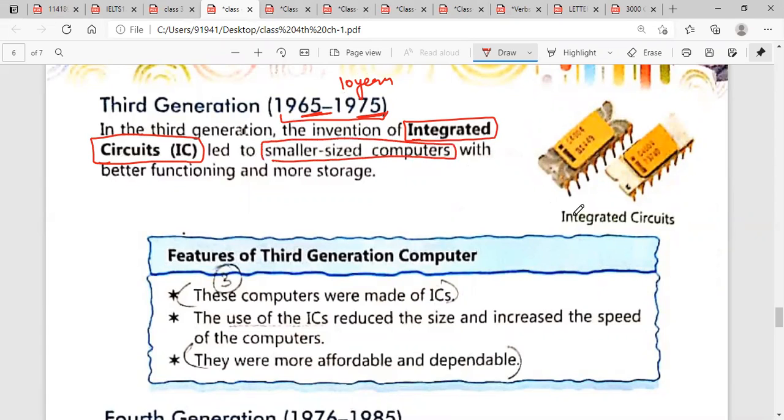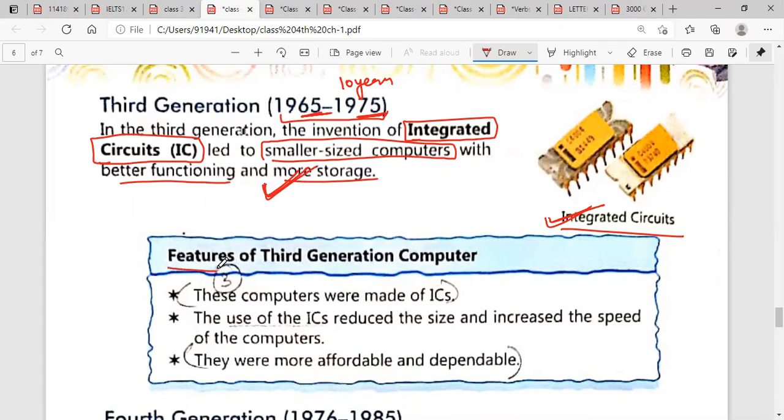In third generation, ICs came, means these kinds of circuits led to smaller size computers with better functioning and more storage. When they started to use these IC circuits, the size of the computers became so small, and small size computers we can easily use. And at that time, more storage was provided.